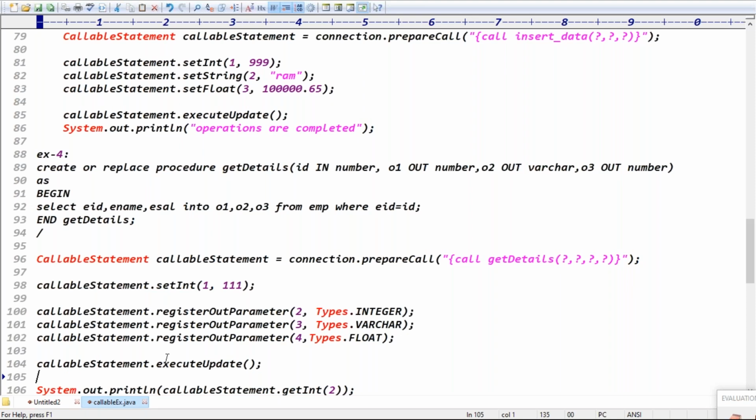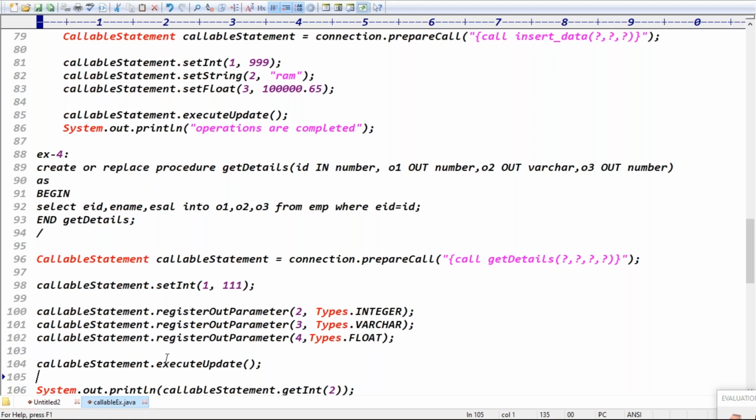We are setting the input guess ID, the first question mark, triple one, as input. Then we are registering three question marks, the output parameters, because we have ID, name, and salary. ID is integer format, and name is string, meaning varchar format.